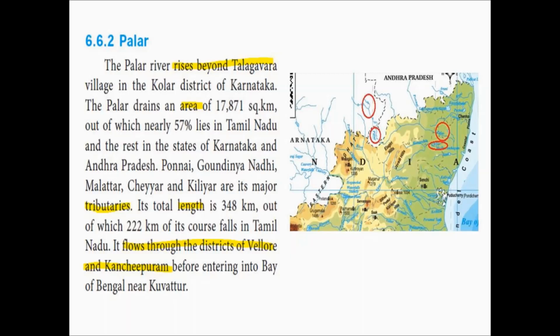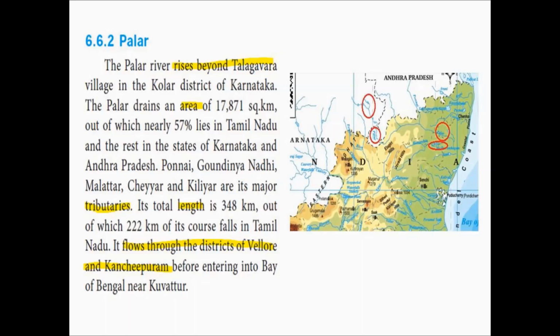In total length, that is the total distance covered by the river Palar is 348 km, out of which 222 km of its course falls in Tamil Nadu. You can easily find it out from the map. The river Palar originates in Karnataka state and then it travels for some distance and then it enters into the state of Andhra Pradesh.